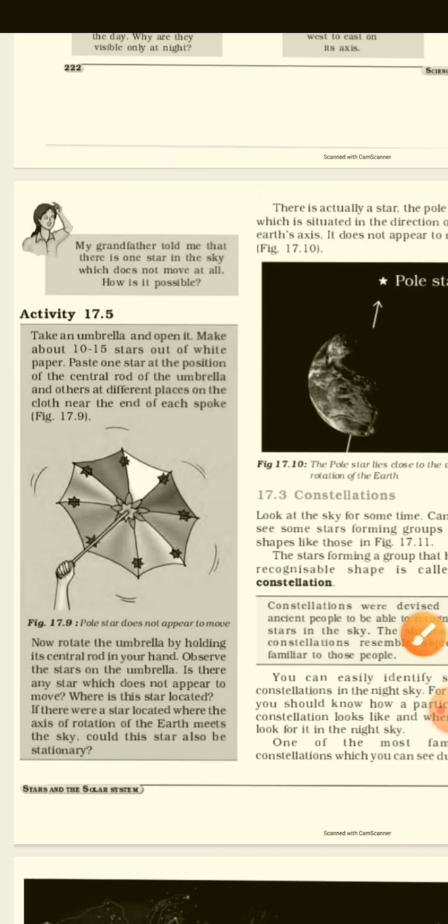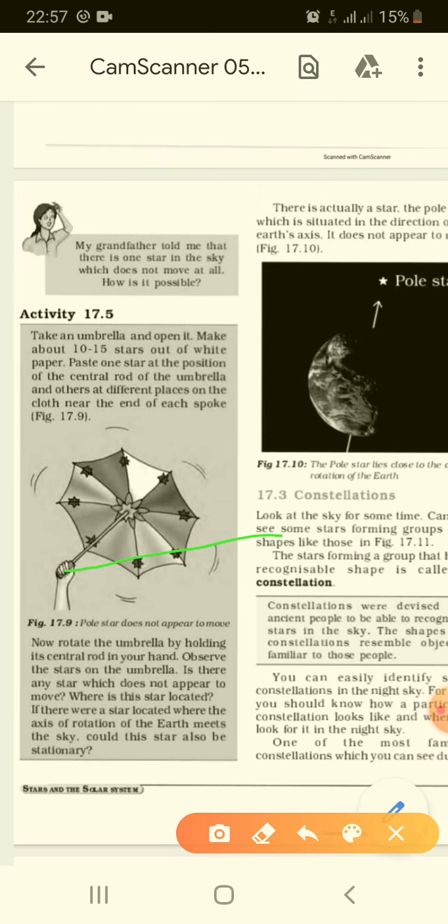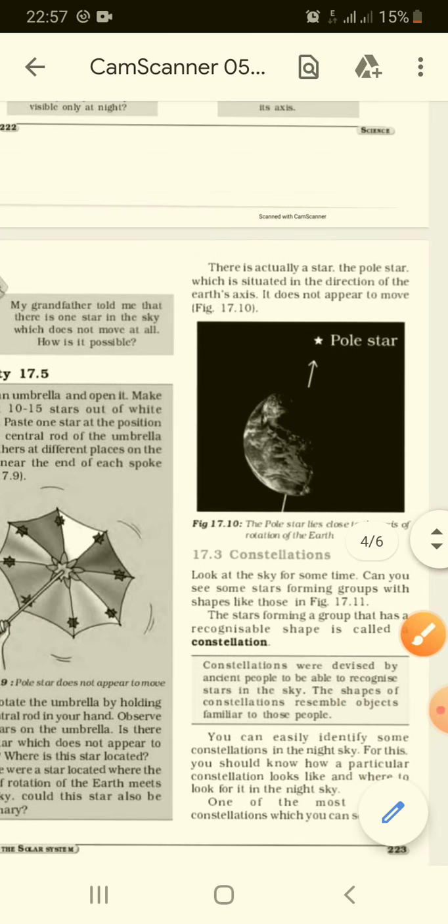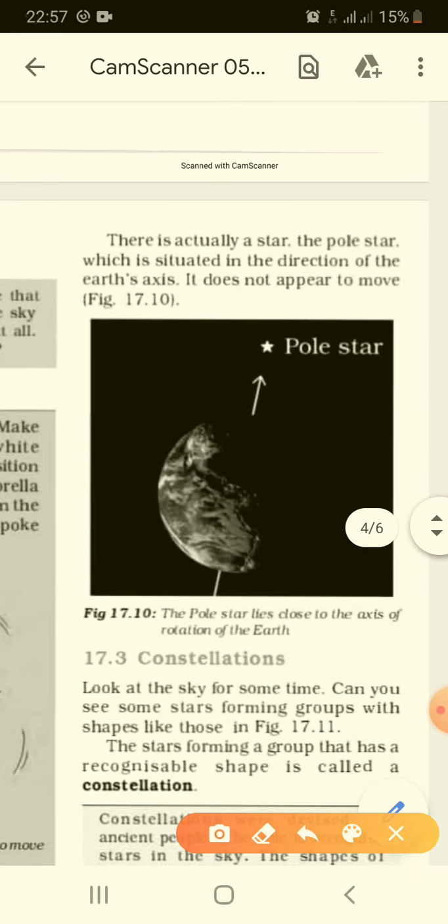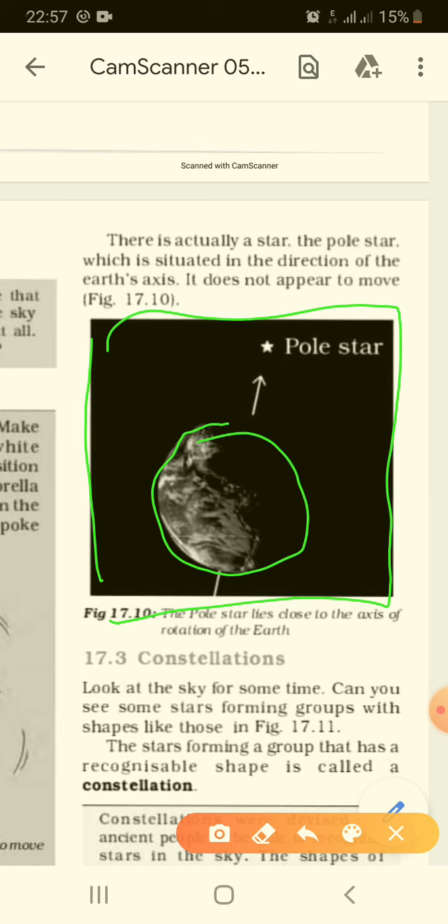See, the pole star is always seen in the north direction. Even for the earth, see how it is seen: a fixed point, the pole star, close to the axis of rotation of the earth.